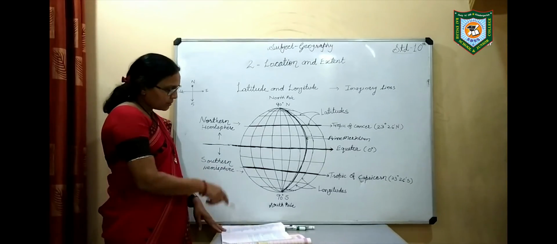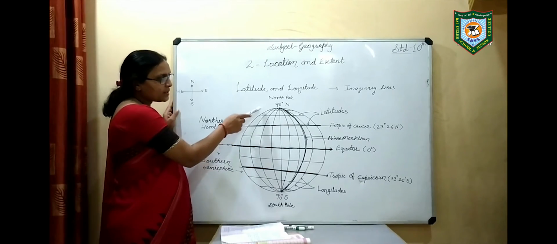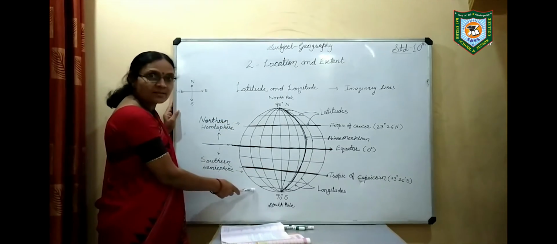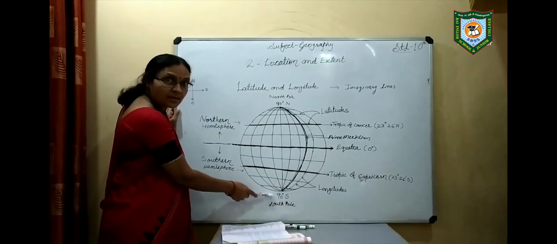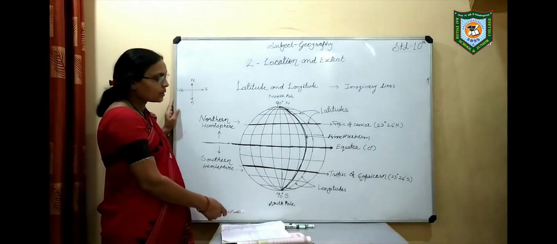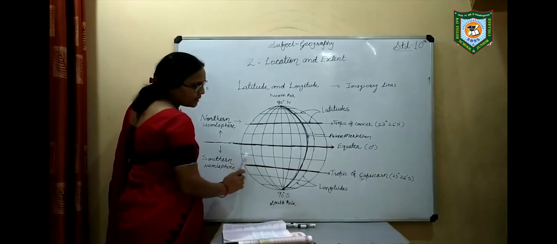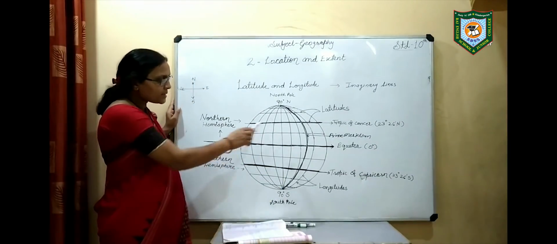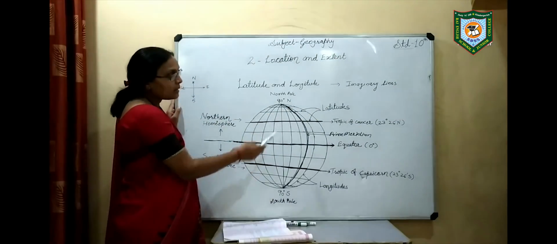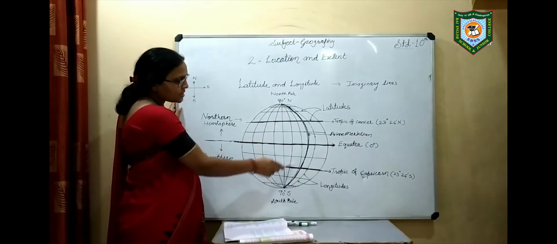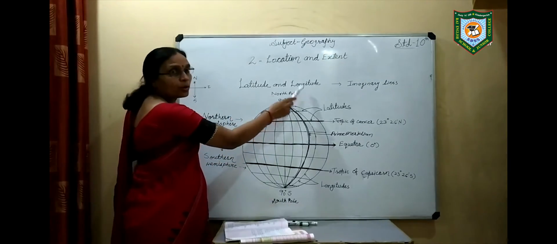You can see on the board, this is the globe. This is the north pole of the globe, and this one is the south pole of the globe. This is 90 degree north and this one is 90 degree south. You can see that there are vertical and horizontal lines on the globe. All these lines are imaginary lines. And all these vertical and horizontal imaginary lines are the latitude and longitude.